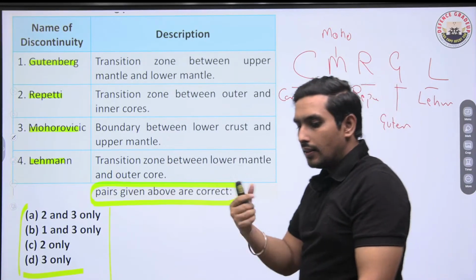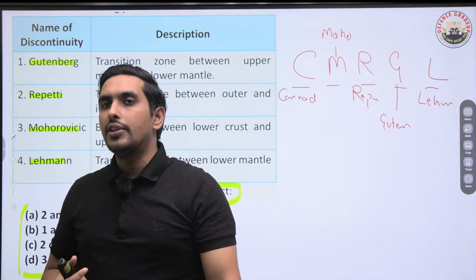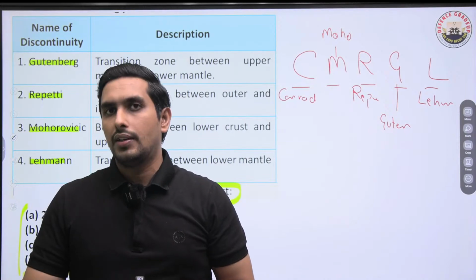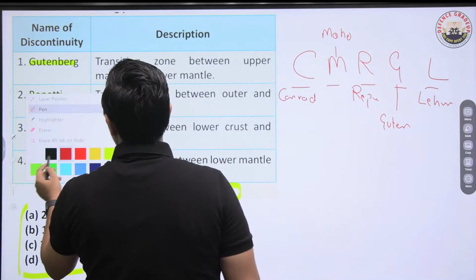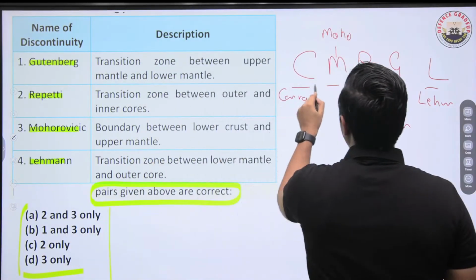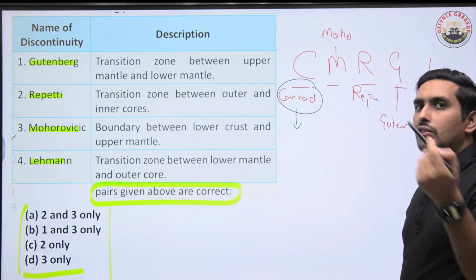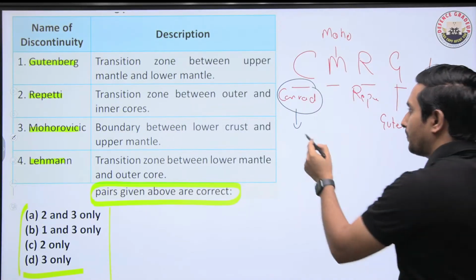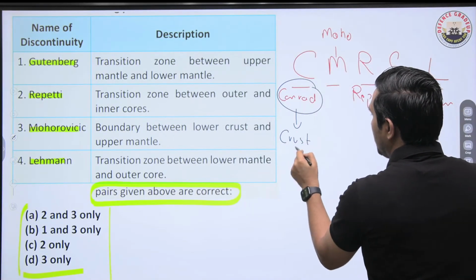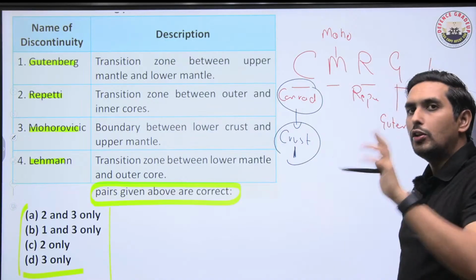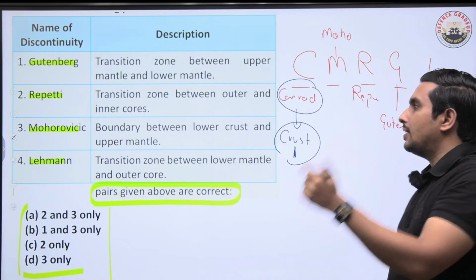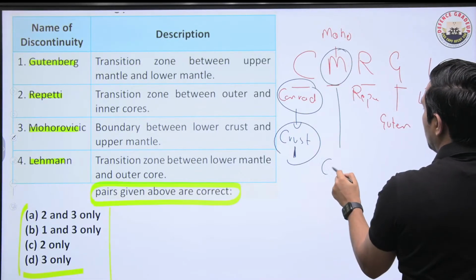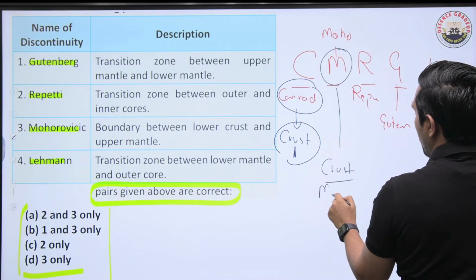So please try to always rely on this trick so that you don't have to cram this thing. So when I talk about C, Conrad, what is Conrad? It is dividing the crust. Crust basically is being divided between 2 parts, upper and lower. When I talk about the Moho, Moho is dividing crust and the mantle. Moho is between crust and mantle.